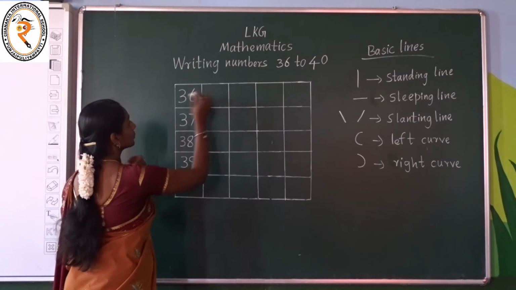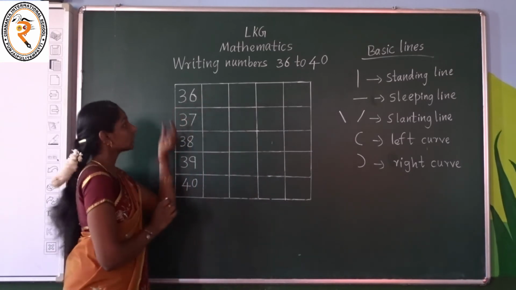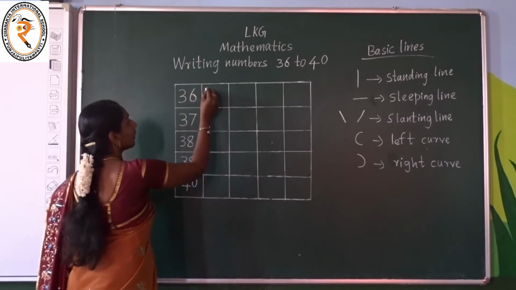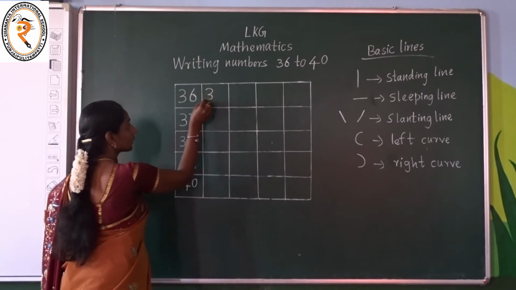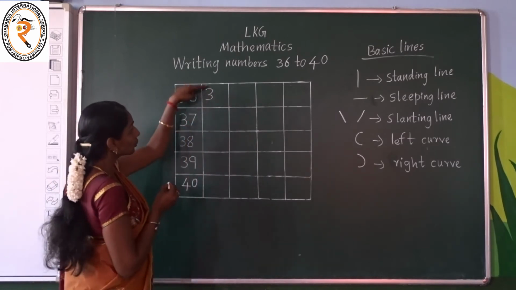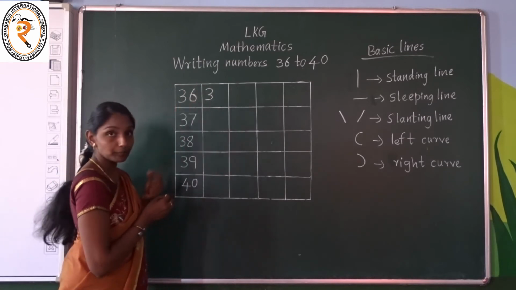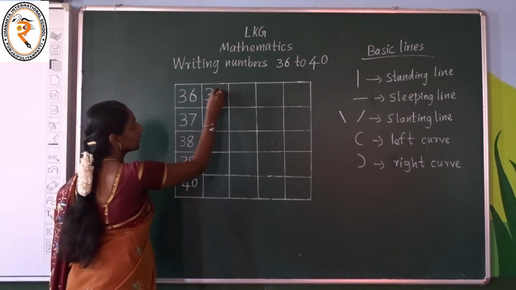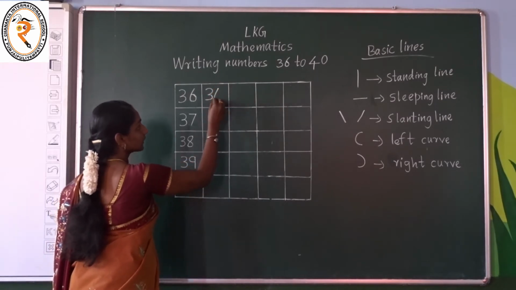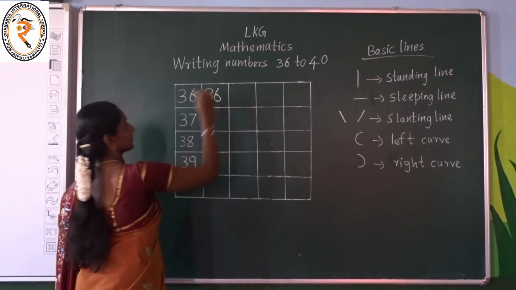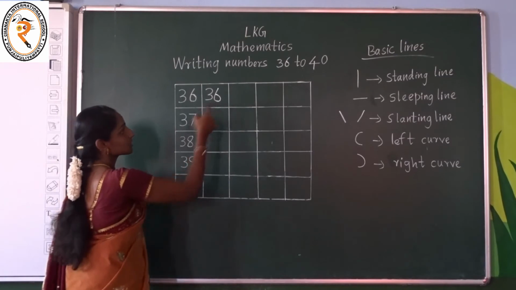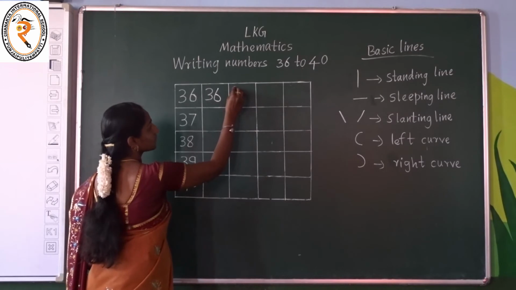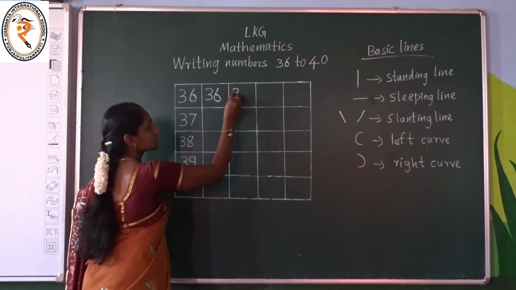Listen here. To write number 36, we have to write the number 3. After that, we have to write number what? 6. Already you all know how to write number 3. Yes, children. To write curves. To write number 6, start at the point. Put a left curve like this and end up with a circle. Okay, children, like this you have to put number 6. 3, 6, what? 36. To write number 3, put a right curve and start from here.